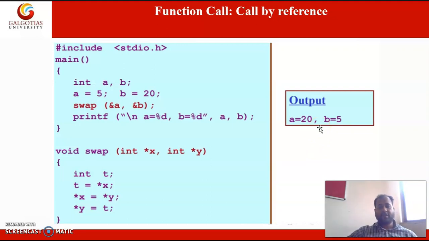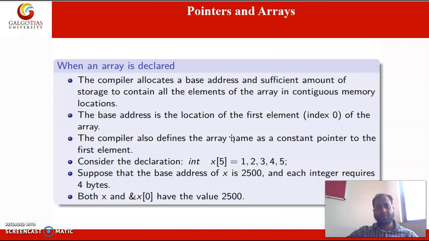In this way, using pointers we can perform operations that are reflected in the main function.